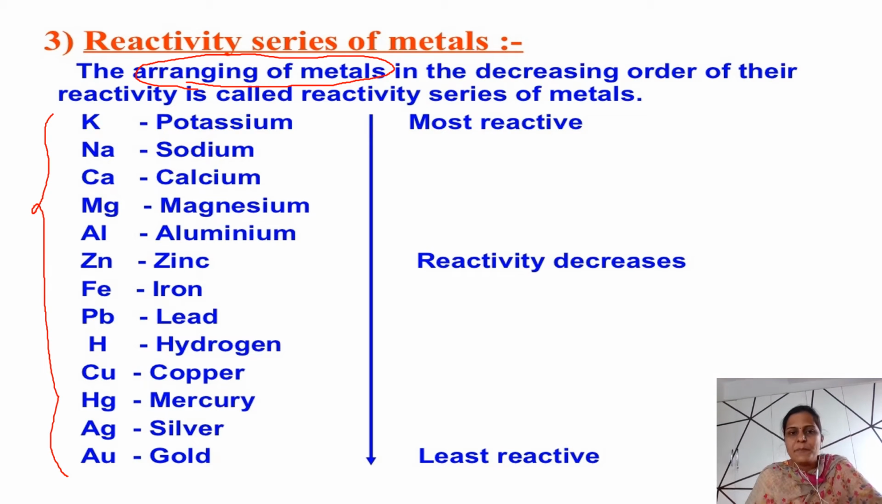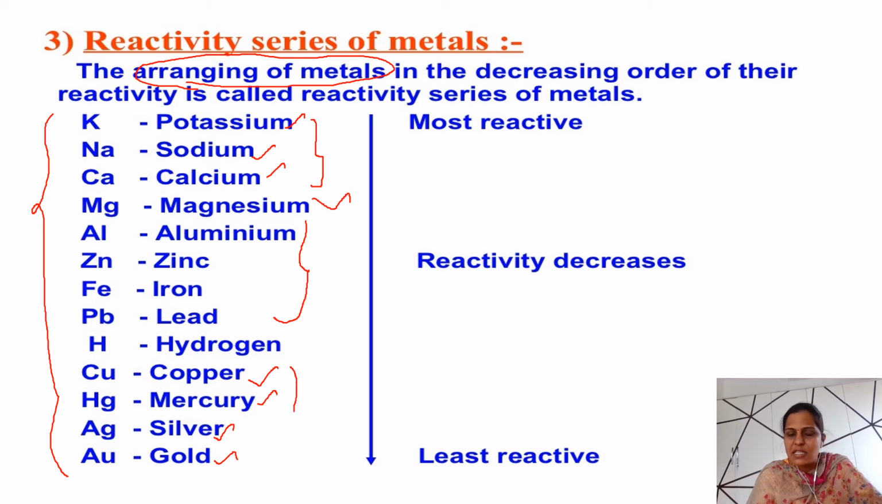Potassium, sodium, calcium, magnesium. Potassium, sodium and calcium are the most reactive, at the top of the reactivity series. Magnesium, aluminium, zinc, iron, lead and others are in the medium range, not highly reactive or low reactive. Metals like copper, mercury, silver, gold are the least reactive.